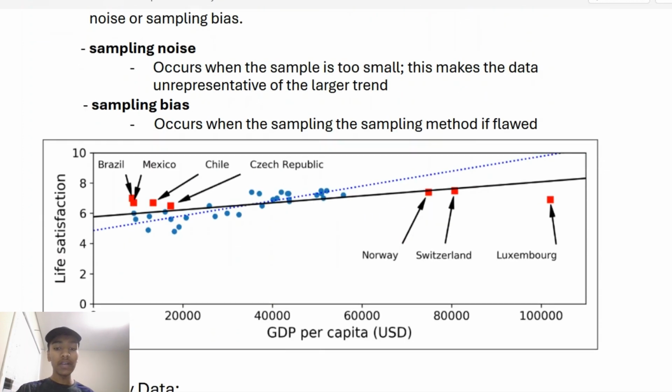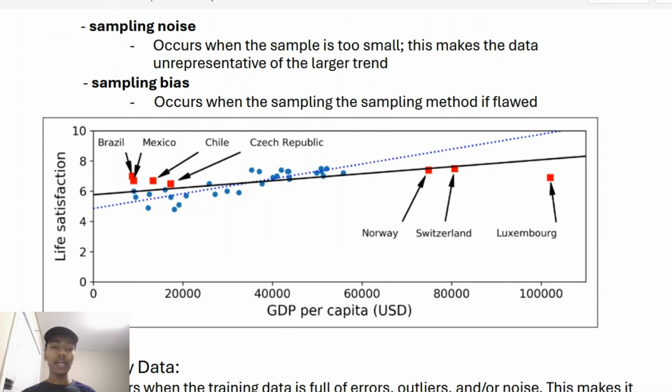And so we see a picture here. We see GDP per capita, and we're comparing it to life satisfaction on the y-axis. If we just take a look at a very small data set, the algorithm can kind of generalize and say, hey, we have an upward trend: as the GDP per capita increases, the life satisfaction of individuals within that economy increases proportionally.